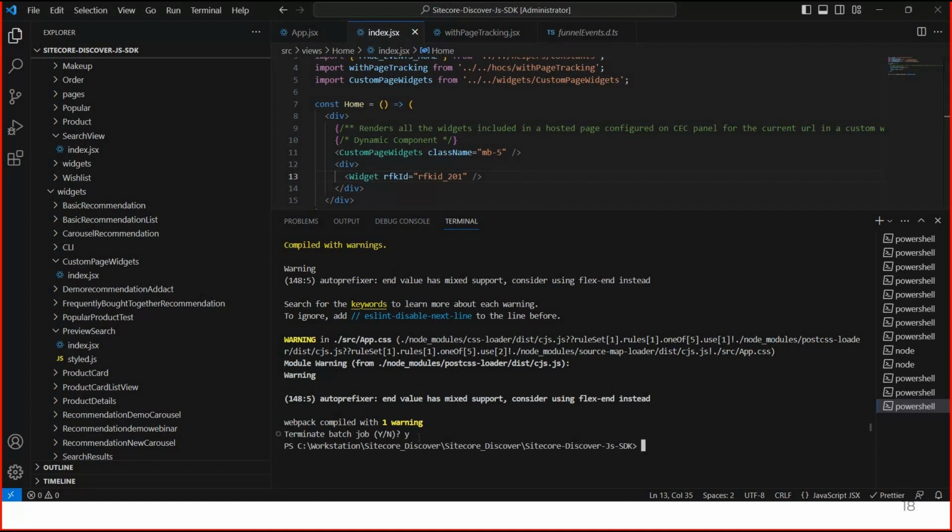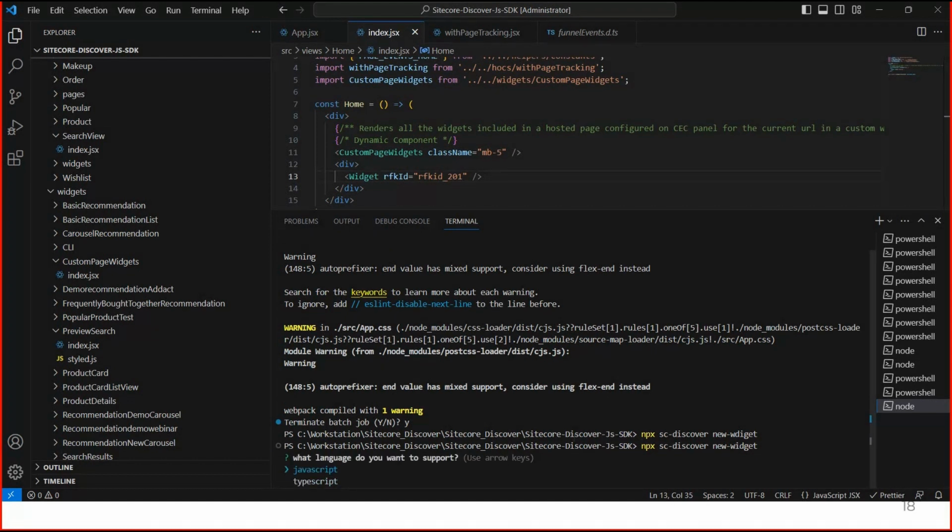In the documentation they already provide the command for this. You have to write npx discover new widget. Not that npx command, what is that command? Npx. I just wrote this wrong. New widget.